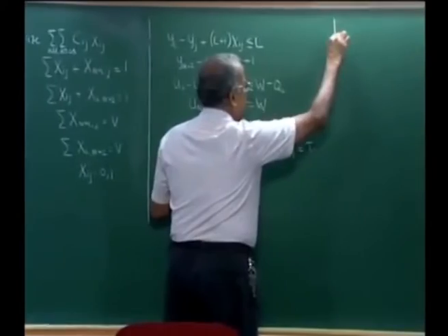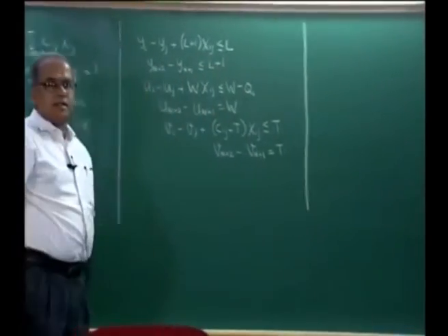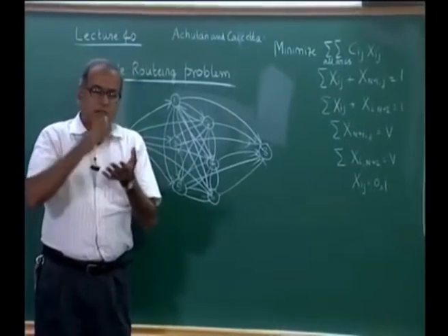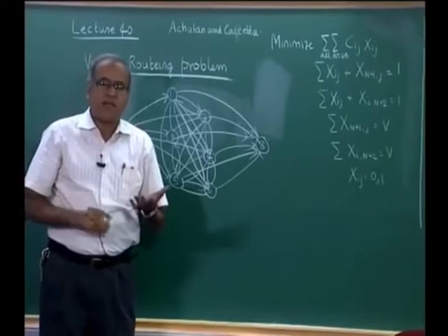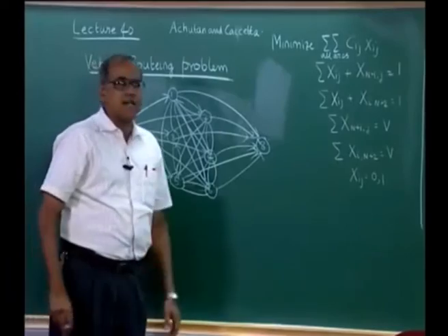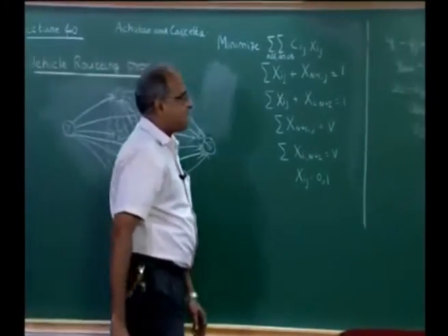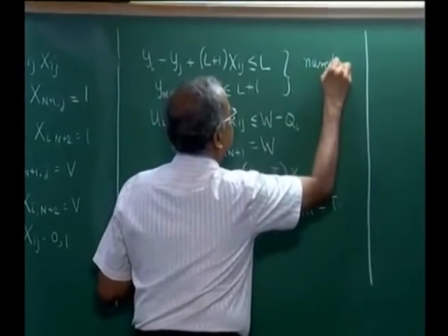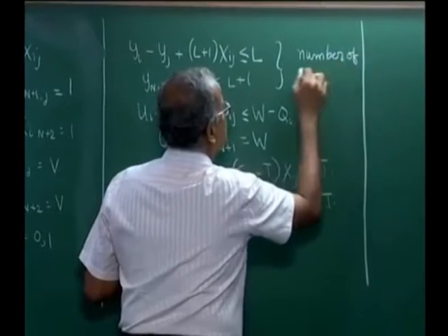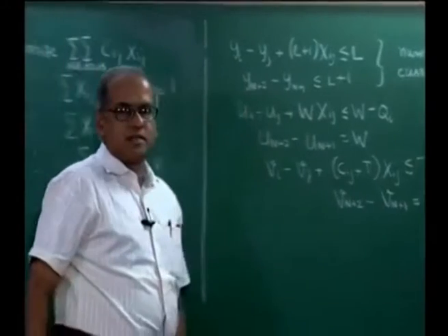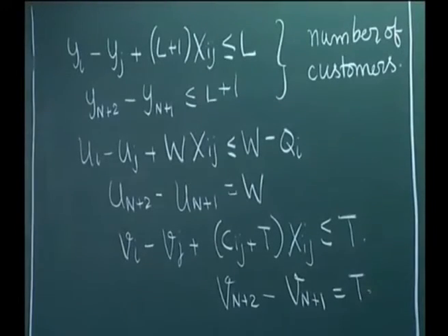So a typical VRP is not only about finding the vehicle to which each city or customer is assigned and the order of visit of the customers by the vehicles. There are a few other constraints that we may like to have. Now this constraint is a restriction on the number of customers that each vehicle visits. So we say each vehicle will visit less than or equal to L customers.